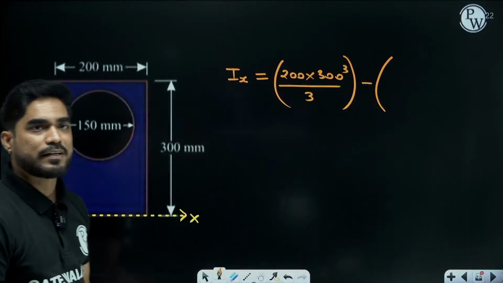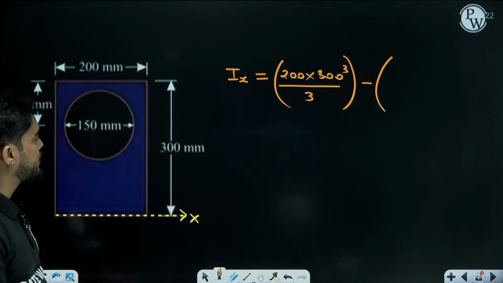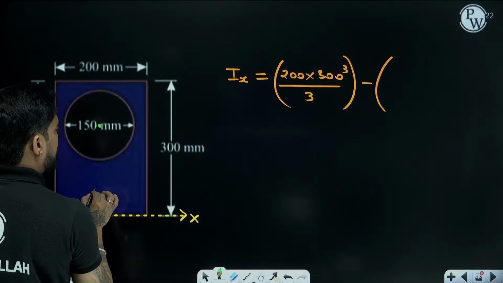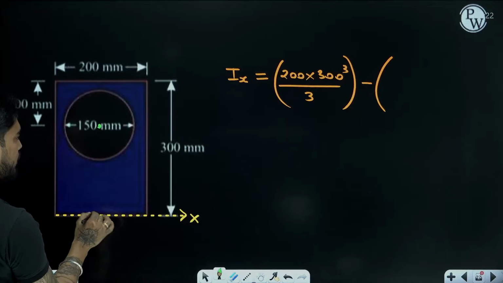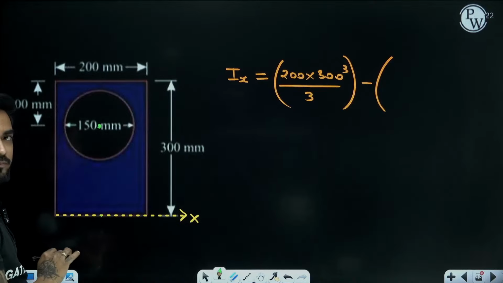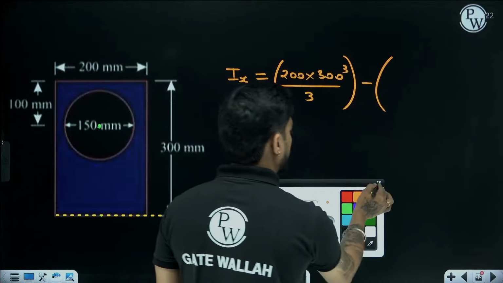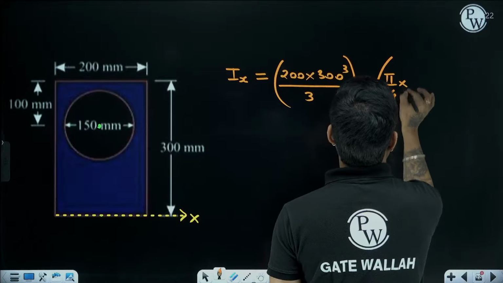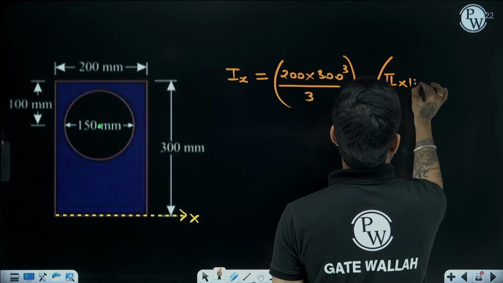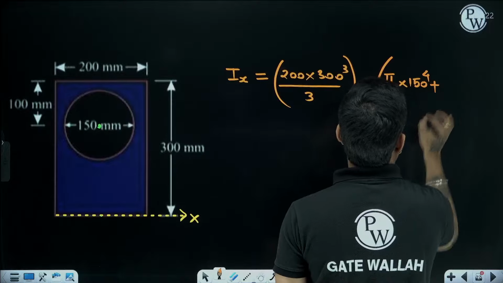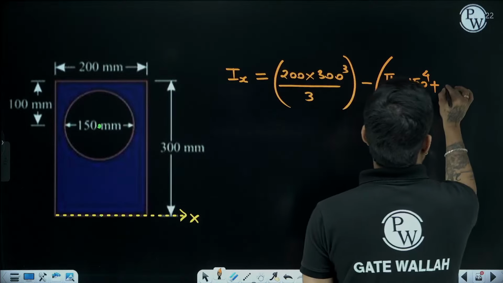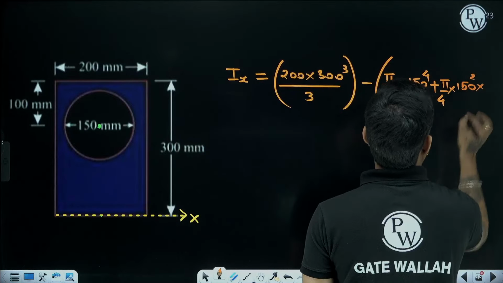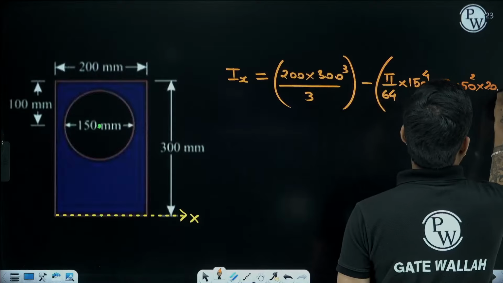Now we have to subtract the moment of inertia of the circle. Now the centroid of the circle is here, right? From here to here, what will be the distance? 200 mm. So you will use the parallel axis theorem. Moment of inertia of the circle about the centroidal axis is pi by 64 d to the power 4 plus area pi by 4 d square multiplied by distance square. So 200 square.